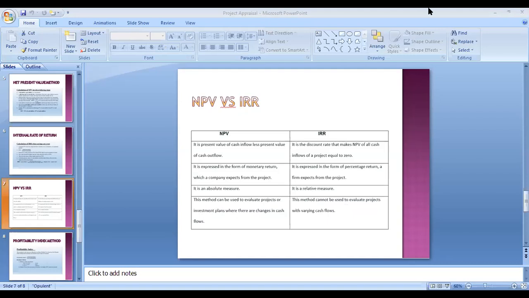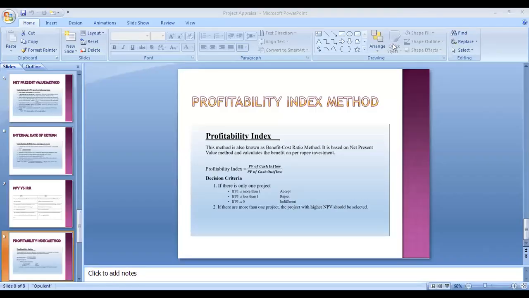Now, we will discuss what the profitability index method is. The profitability index method again depends upon the internal rate of return method and the net present value method. This method is known as the benefit cost ratio method. It is based on the net present value method. How do we calculate it? Obviously, the present value of the cash inflow, what you earn, multiplied by the annuity value. You have to make a total, then divide it by the present value of cash flow, what you initially invested in the business. There are options for how we take the decision.